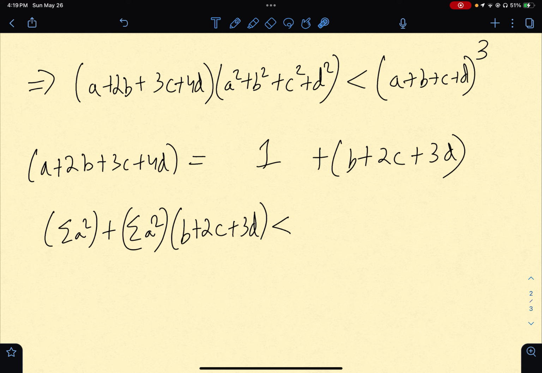And instead of, one of the ways is that you just bash and expand a plus b plus c plus d whole cube entirely, but that was not really smart. So I refrained from that. So I thought, you can actually create a sigma a squared on the RHS itself, and it's very standard. So let's say I write this RHS term like this.